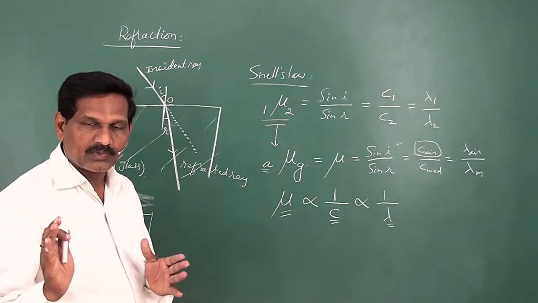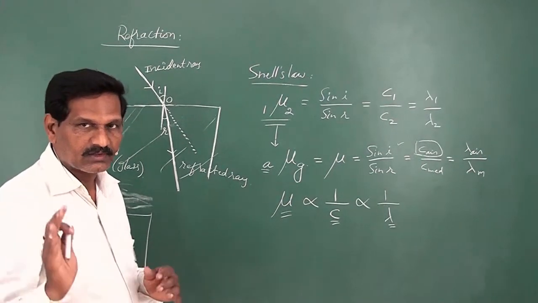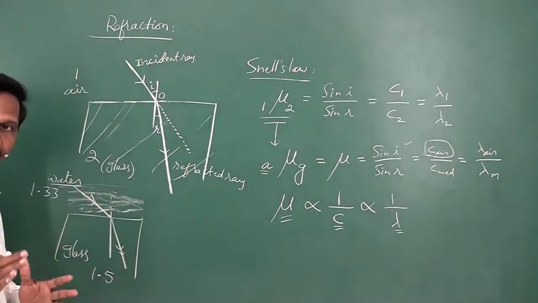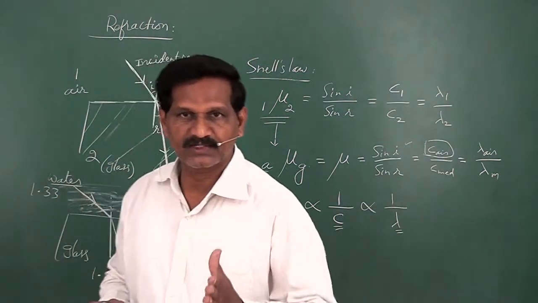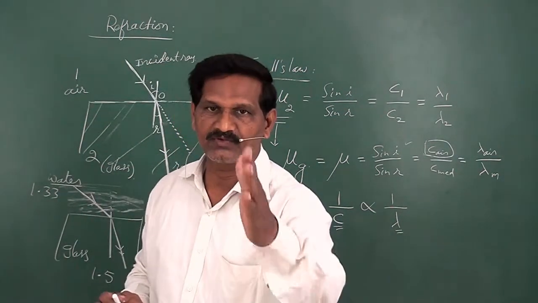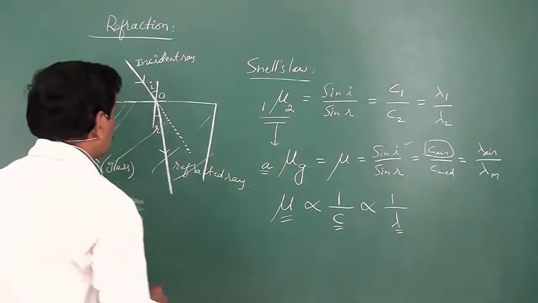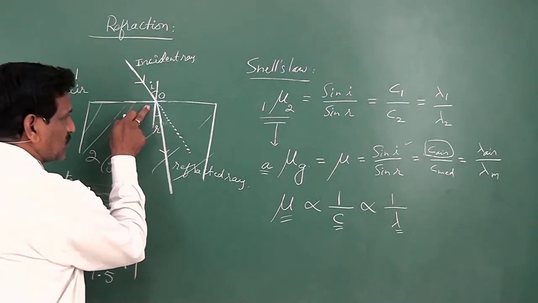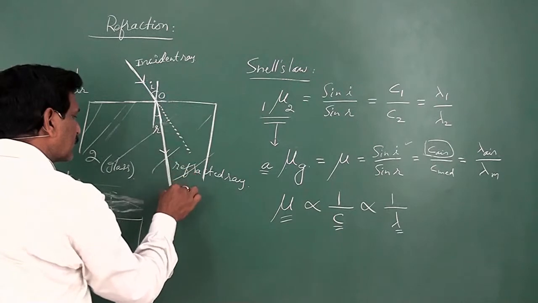What is rectilinear propagation of light? Light propagates in straight lines, that is rectilinear propagation of light. So if the medium is the same throughout, then there is no change in the direction of the light. It goes straight without any deviation. So that is rectilinear propagation. Now if the medium changes, hence it bends like this.